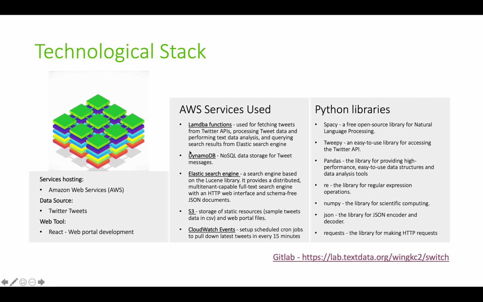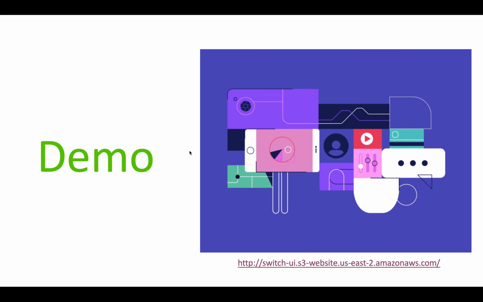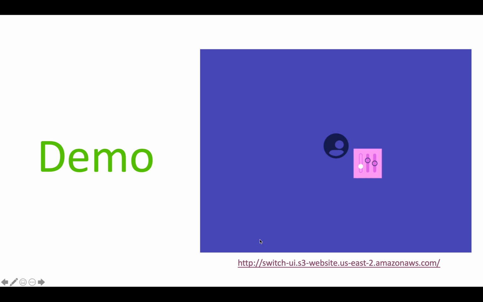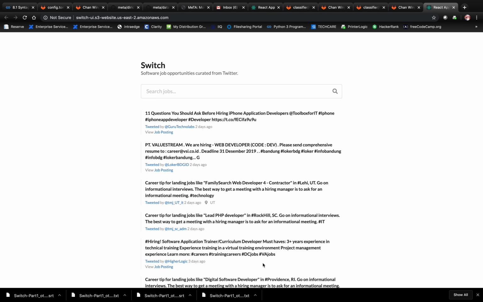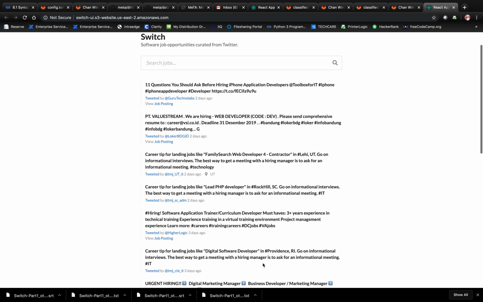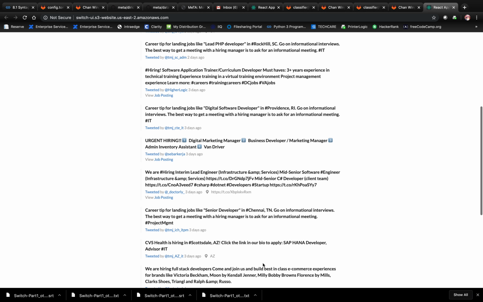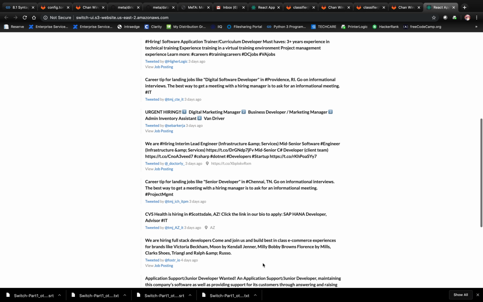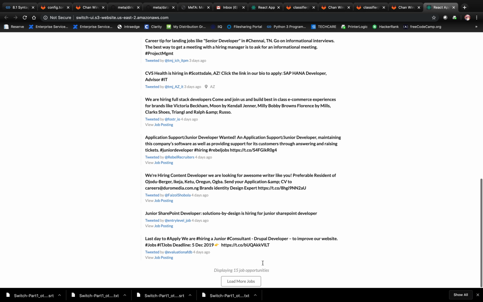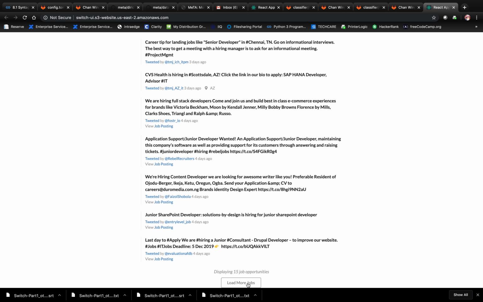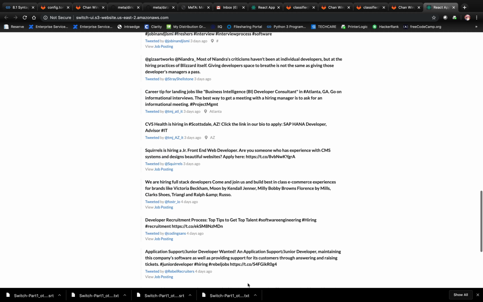Finally, let's move to the demo. You can access the web page of Switch by clicking on the link provided. As an initial load, it will show you all the job postings that have been scraped out of Twitter. These are actual tweets by actual users. For ease of use, pagination has been created. You can load more jobs as needed.